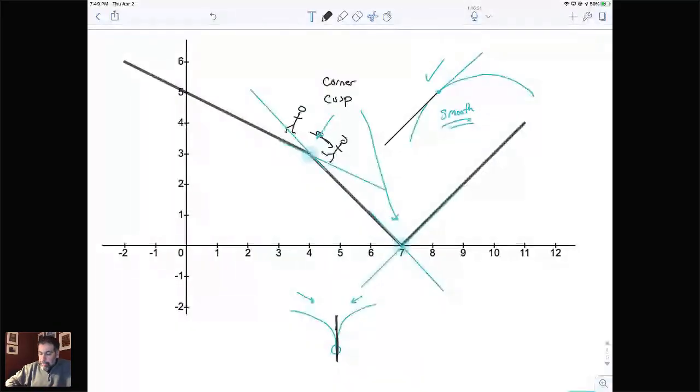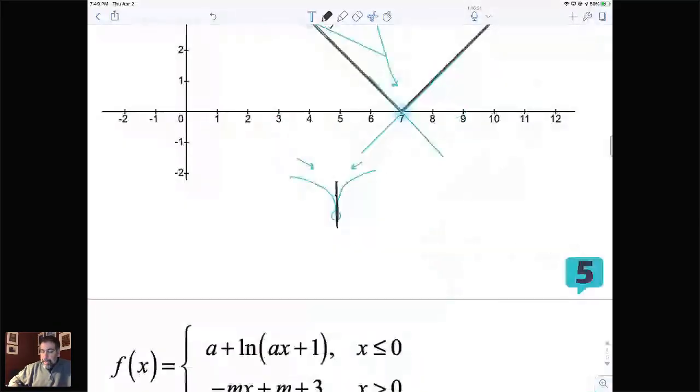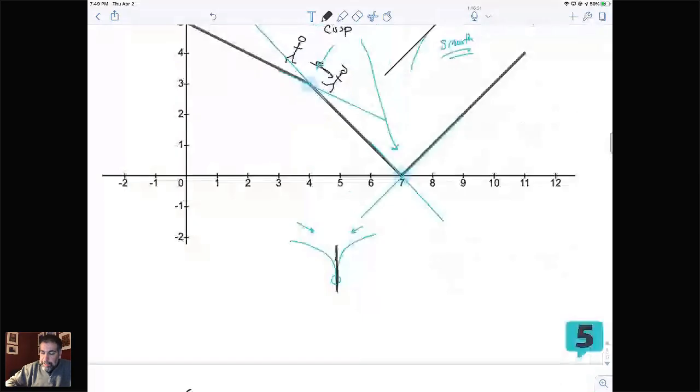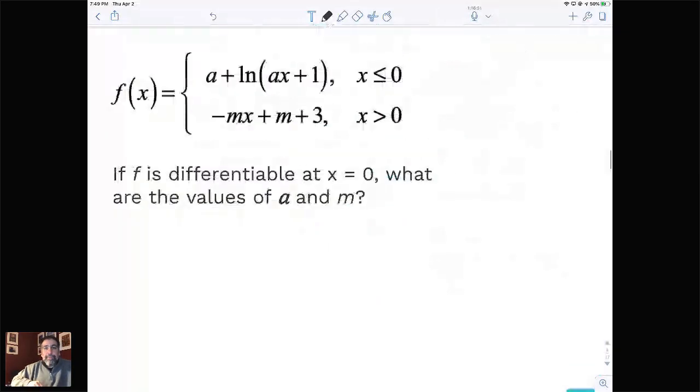So for the next problem, I'd like to take a look at this example. Again, we've got this idea of a piecewise function, and the idea is to find out, if it's differentiable at x equals, what do the values of a and m have to be in this function? I'm going to give you a second to think about this, maybe a minute, so you can get your brains working on it, and then we're going to discuss it together.